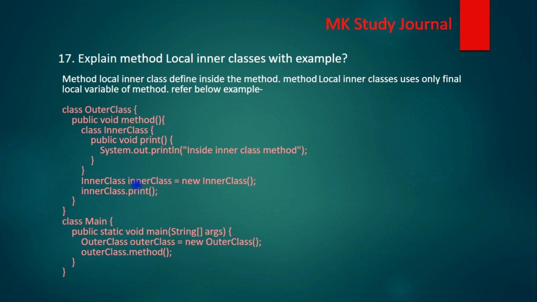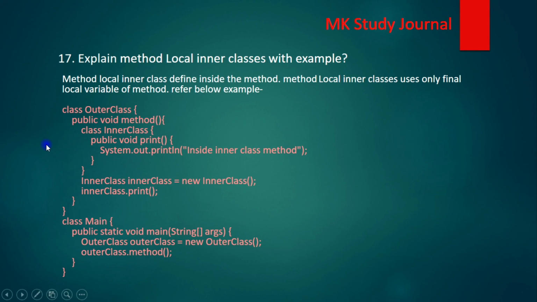Explain the method local inner class. In continuation of our inner class questions, in this question we can see how we can create the method local inner class. A method local inner class is defined inside the method, and it can use only the final local variables of the method. This is the constraint for the method local inner class.